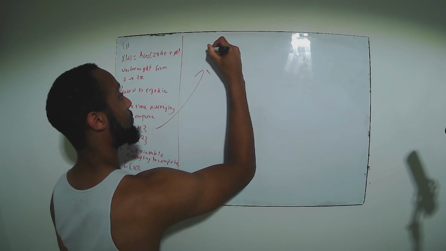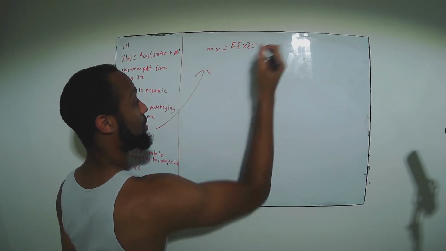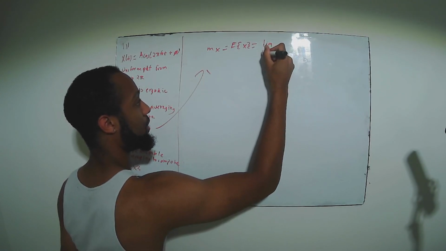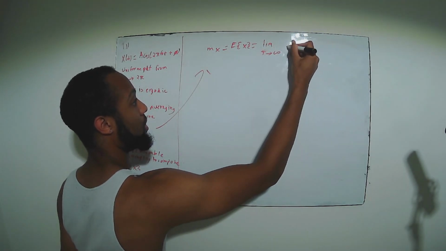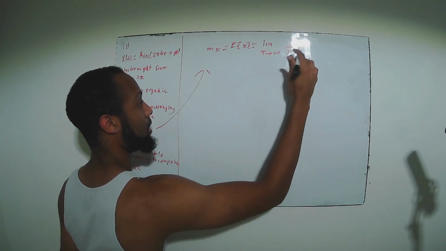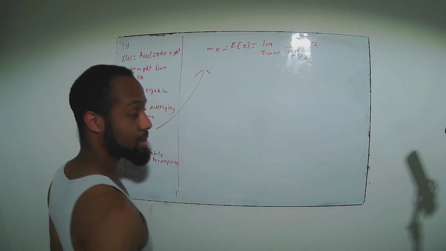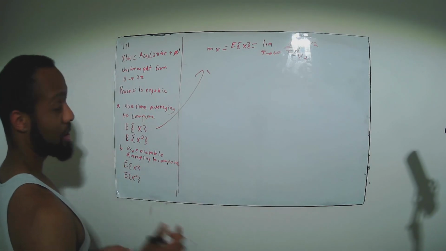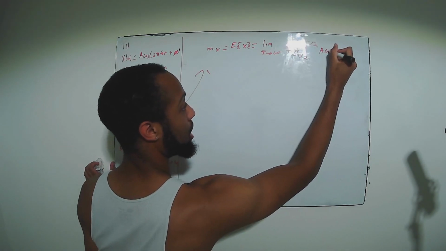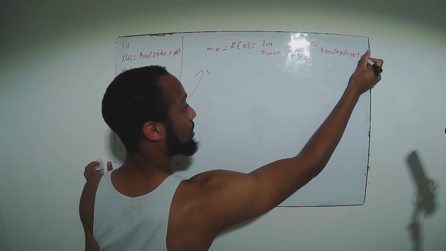Time averaging for m of x, which is going to be E of x, is going to be equal to the limit as T goes to infinity of 1 over T, from minus T over 2 to T over 2. Obviously, it has to be over an integer number of periods. I'm going to choose one period because I'm lazy and that's just the easiest way for me to do it. So then you have a cosine of 2 pi f t plus theta dt.